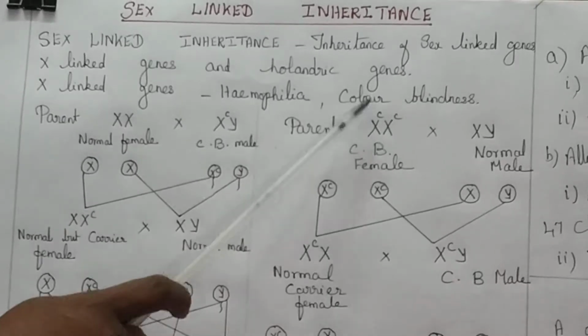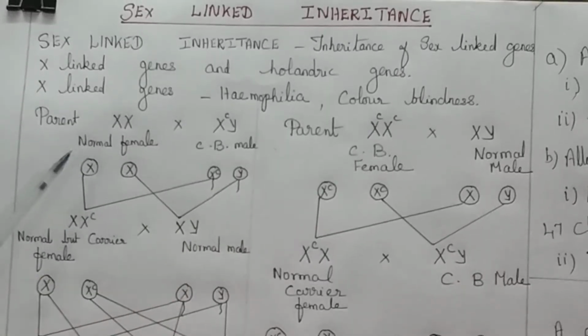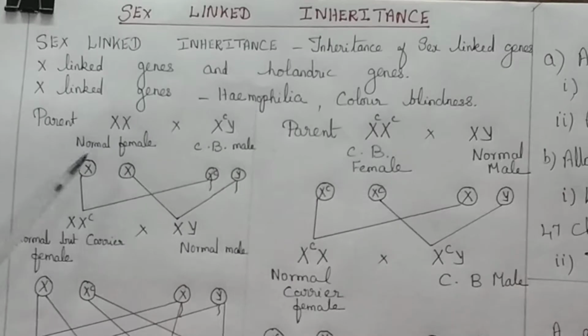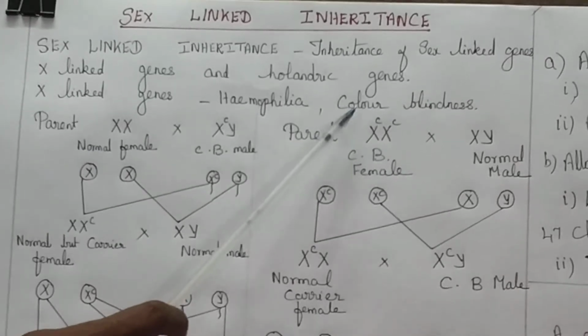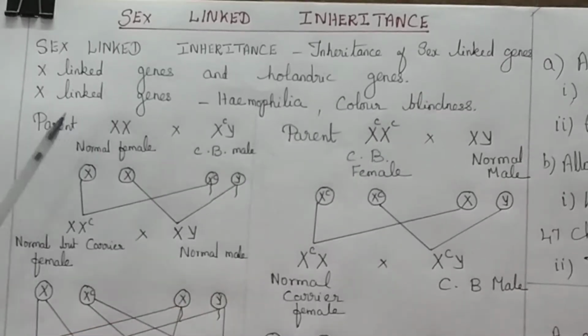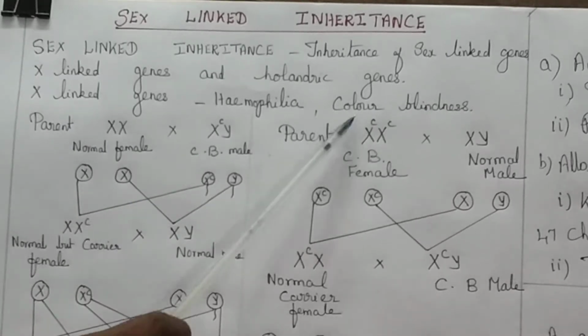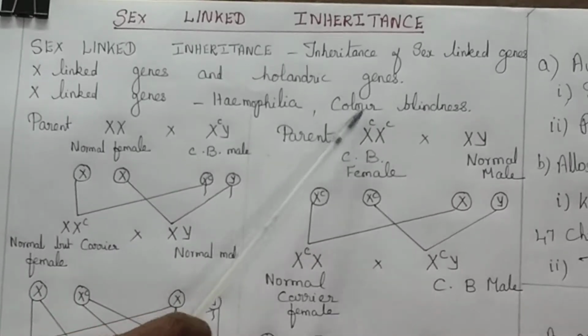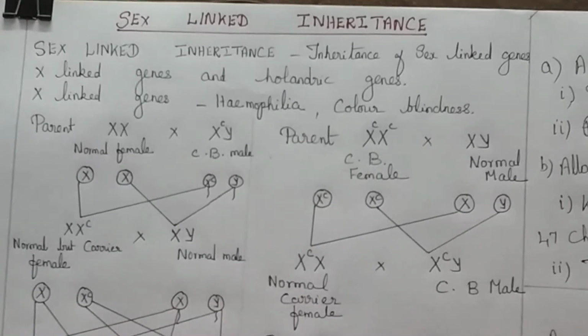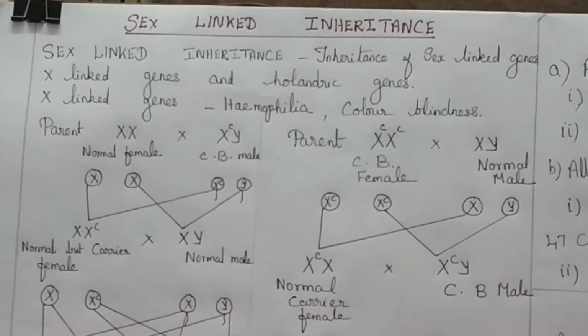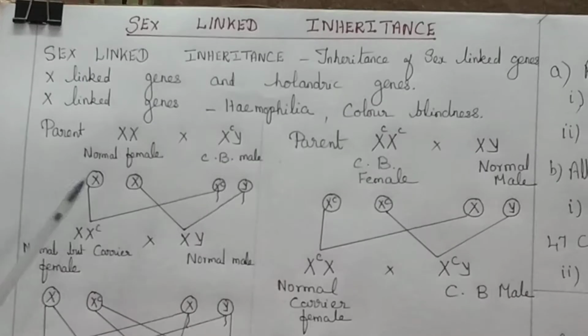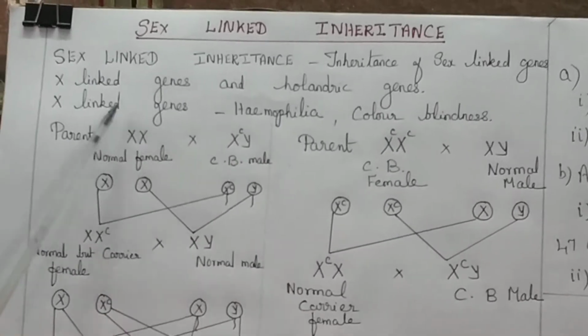Color blindness is caused by an X-linked gene. A person not able to differentiate the red and the green color, the defect is called color blindness. This color blindness gene is present on the X chromosome.